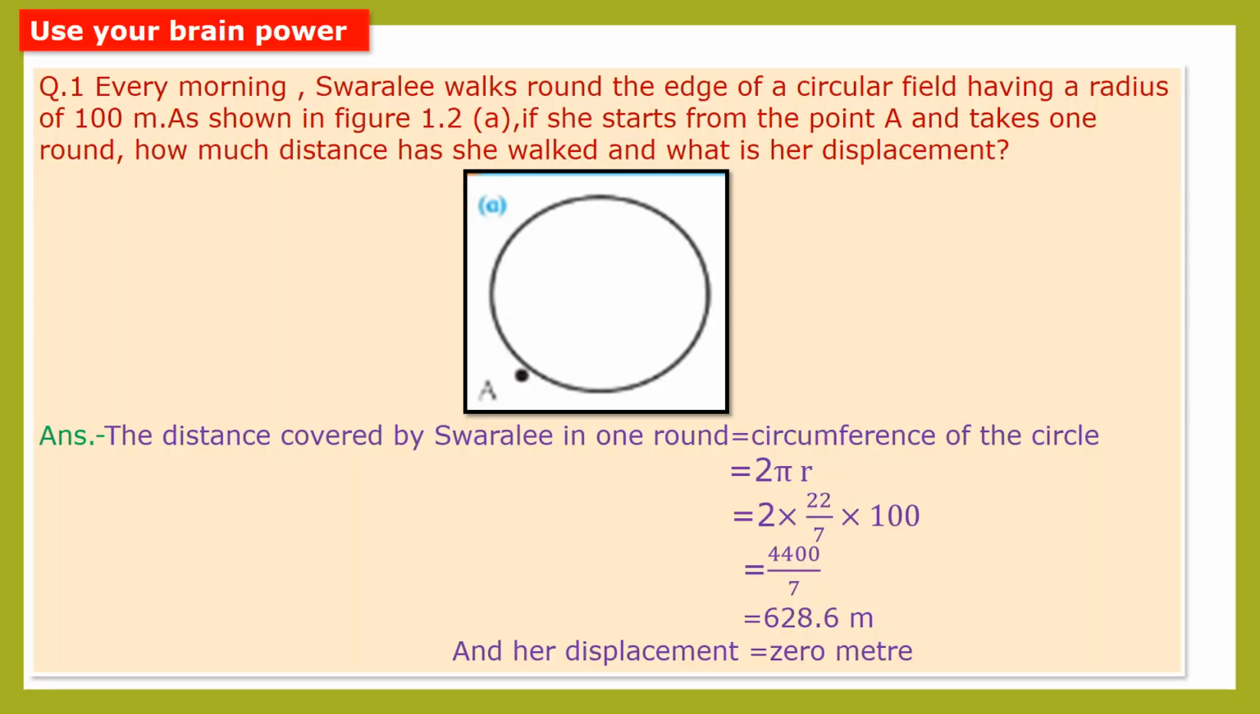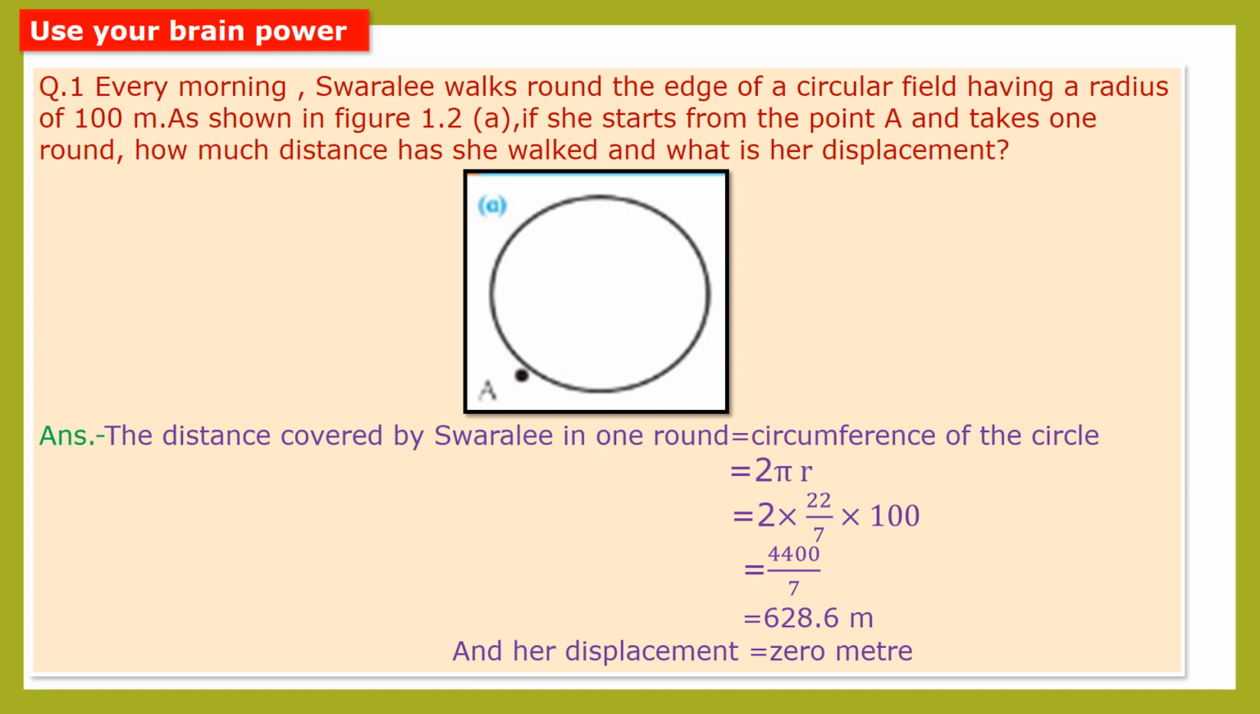Let us see some question answers based on distance and displacement. Use your brain power. Every morning Swarali walks around the edge of a circular field having a radius of 100 meter. As shown in figure 1.2a, if she starts from point A and takes one round, how much distance has she walked and what is her displacement? First of all, we have to calculate the distance covered by Swarali and her displacement also.